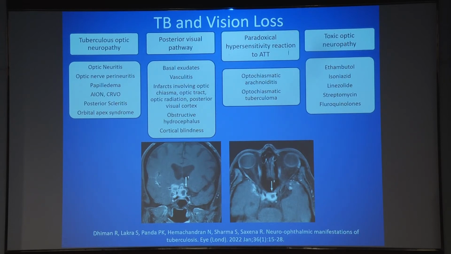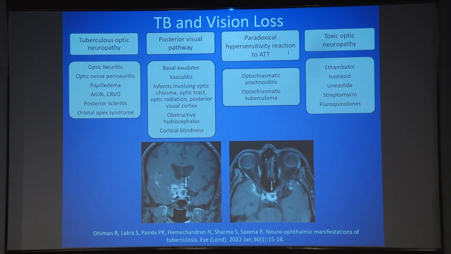And we cannot forget toxic optic neuropathy in children as well. Again, these are very young children. Ethambutol toxicity is seen in them. We really need to warn them about the toxicity beforehand, because the visual loss is permanent. And as we get more multi-drug resistant TB, we are seeing toxicity related to linezolid as well, more frequently than before.